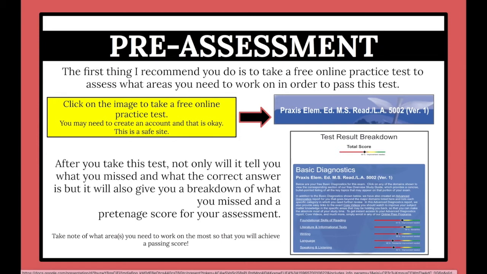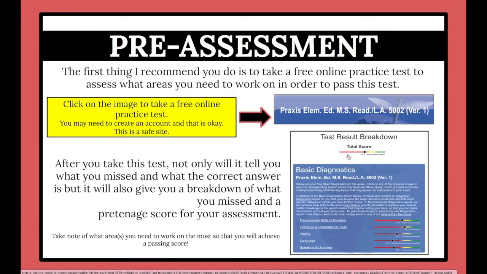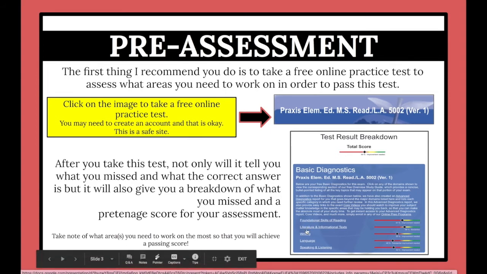So being hard on yourself is not always a bad thing, but don't be too hard on yourself. Make sure you know in the back of your mind that this is probably going to be a harder test than the real thing. But I used the study guide that they give you on Teachers Test Prep to break down this slideshow into these 5 sections here.